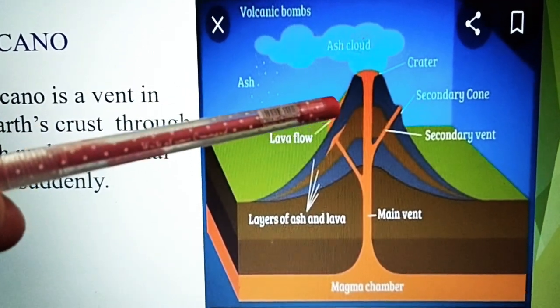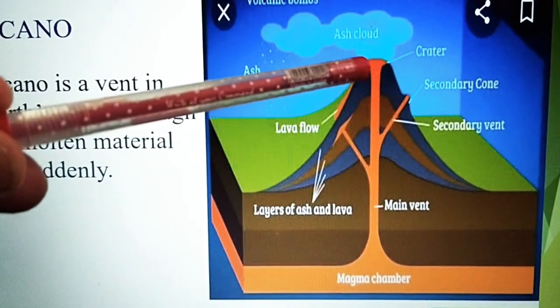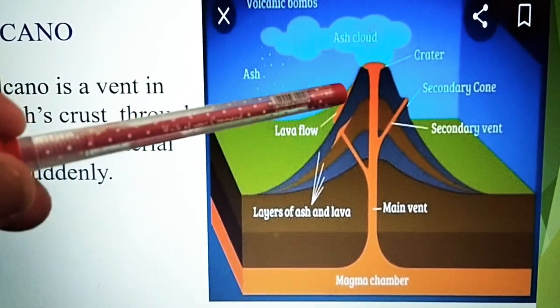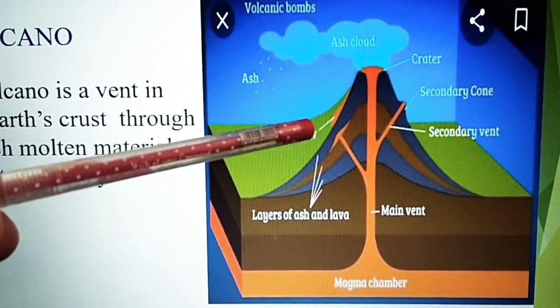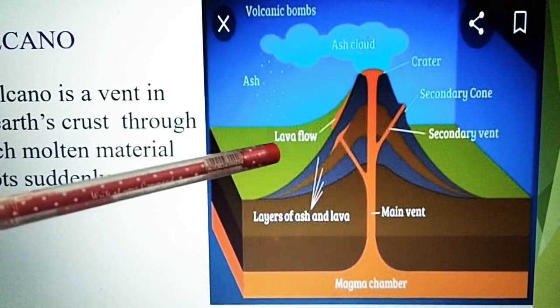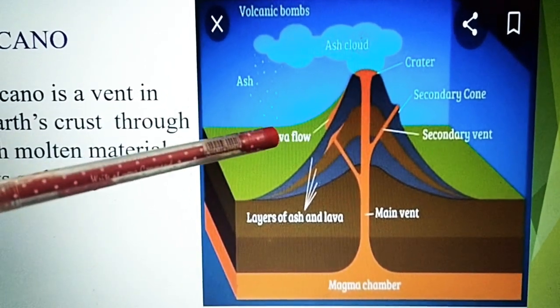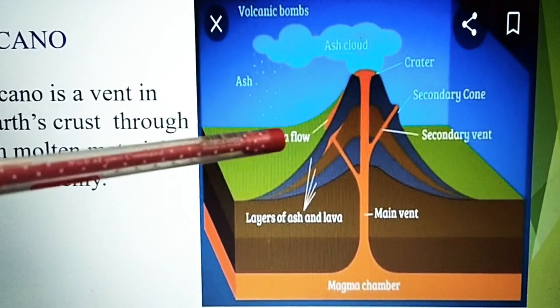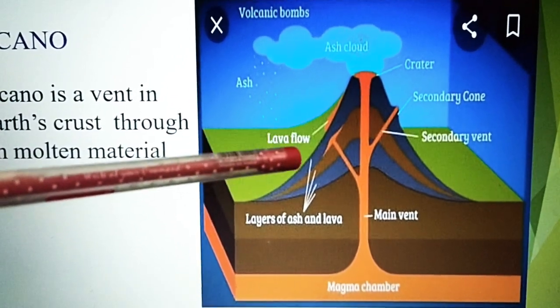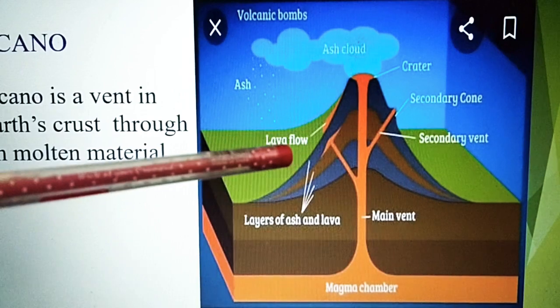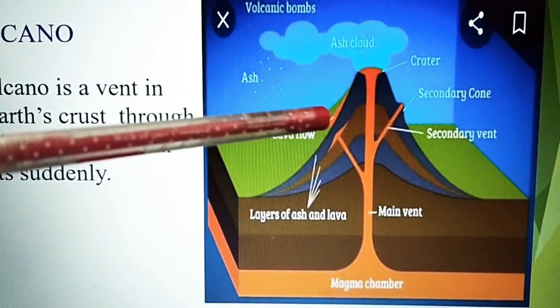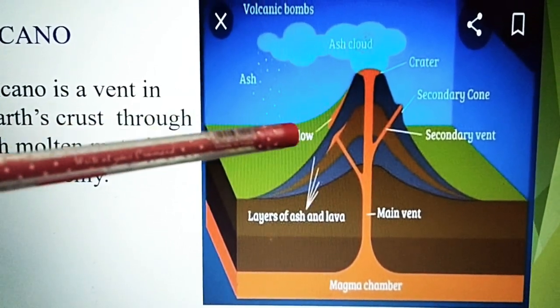After the volcano erupts, the magma or lava starts flowing, and it travels even many kilometers. On the way, whatever things come in its way, the magma or lava destroys all these things.